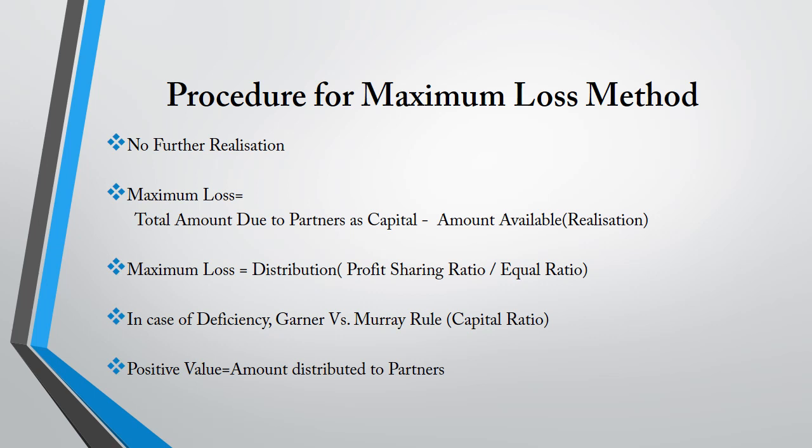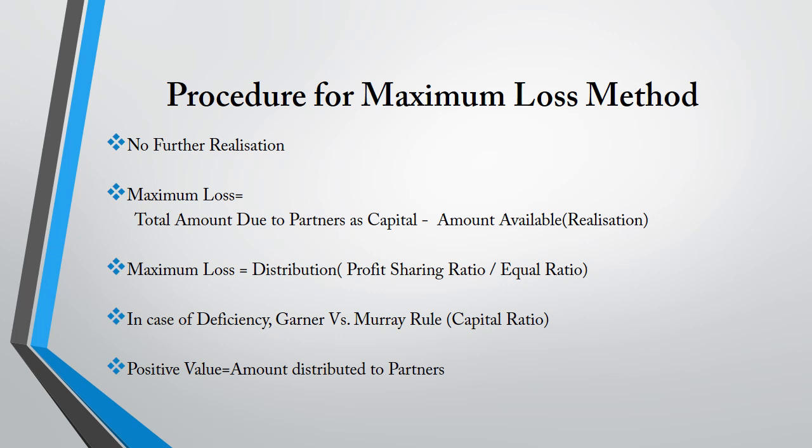The maximum loss is the total amount due to partners as capital minus amount available, that is realization. The maximum loss is calculated at every stage and distributed among the partners in the profit sharing ratio. In case the ratio is not given, we have to assume that all partners are equal partners.